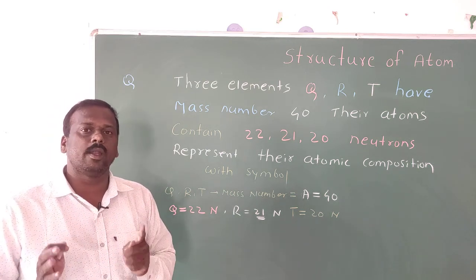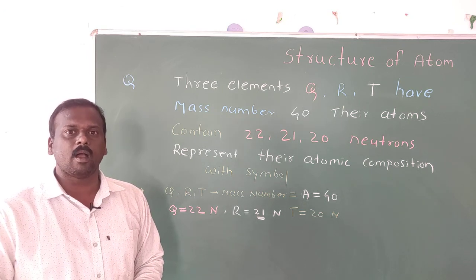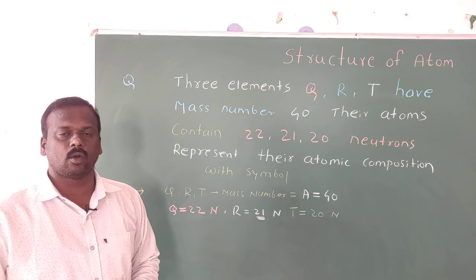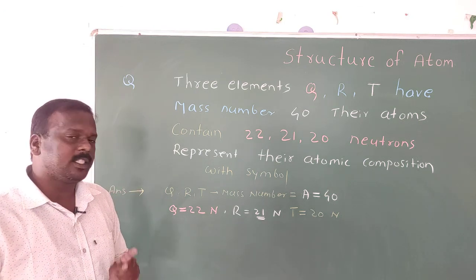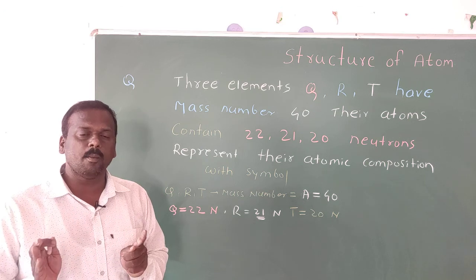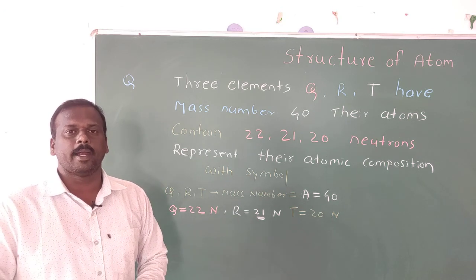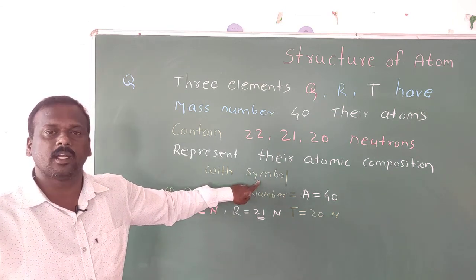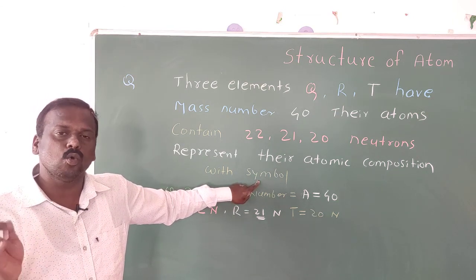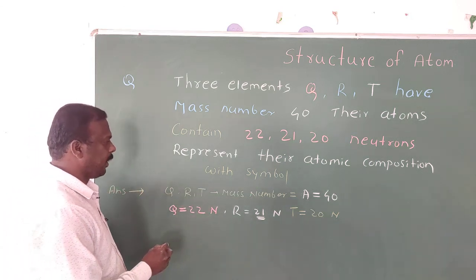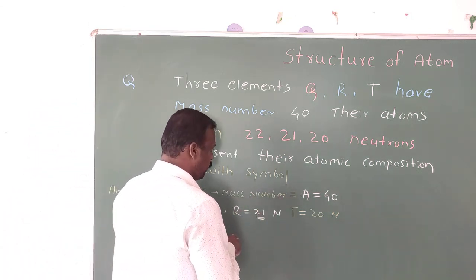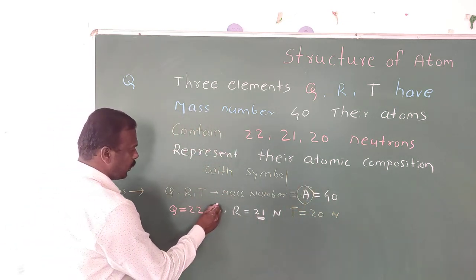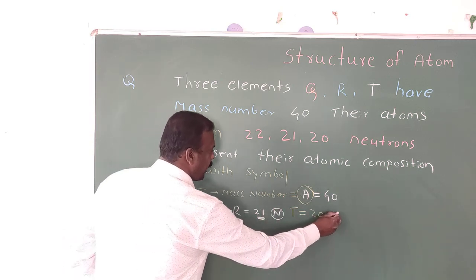That means we have to calculate the atomic number. Atomic composition means you should know the atomic number, the number of protons, the number of electrons. Once you get the atomic number, finding out protons and electrons becomes easy. And once we get the atomic number, we can also understand the symbol, which atom it is. So how to find out the atomic number? We have the mass number, A. And we also have the value of the neutrons.